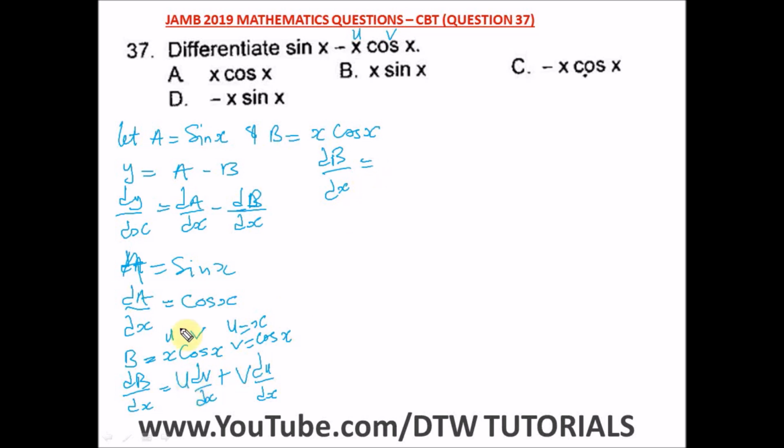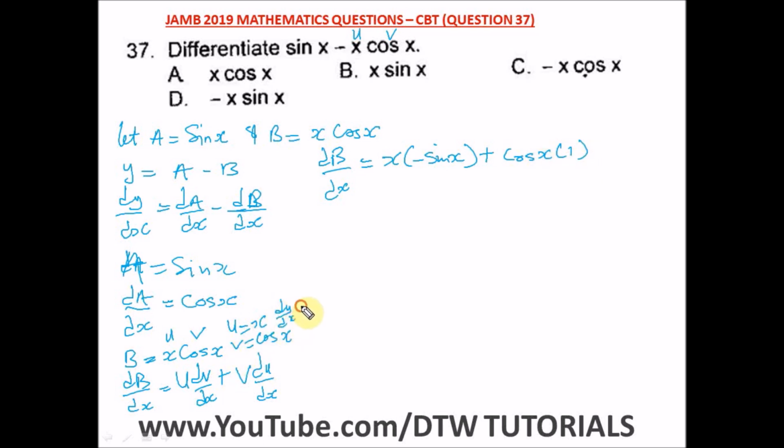So u is x. Then what is dv/dx? It is the differentiation of cos x, and the differentiation of cos x is a minus sin x. Plus we have v, which is cos x. Then what is our du/dx? That's the differentiation of x, and the differentiation of x is just 1.